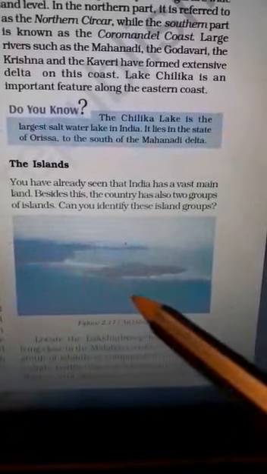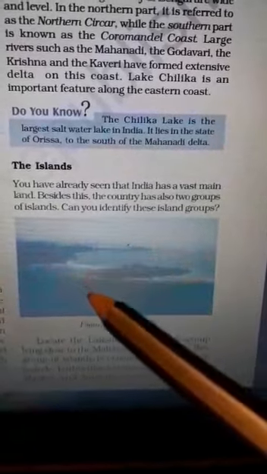Now coming to the last portion of the chapter, that is the islands. Islands जानते हो क्या होता है? The area of the earth surrounded by water from all the sides, that is called island. ऐसी ज़मीन का टुकड़ा जो चारों तरफ से पानी से घिरा हो उसे हम आइलैंड कहते हैं.